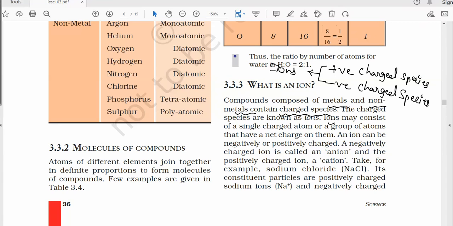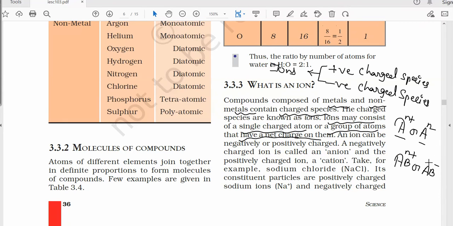So ions may consist of a single charged atom or a group of atoms that have a net charge on them. So according to this, we can say that an ion can consist of a single atom which possesses some charge, or a group of atoms which possess some charge.